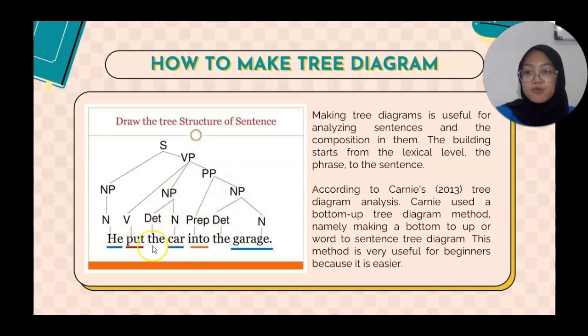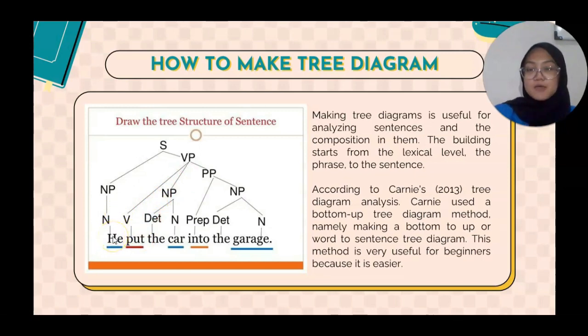If we put a verb in this sentence, where "put" is in the first sentence, "put the car into the garage", it becomes a verb phrase, because in the beginning we have "put" as a verb.